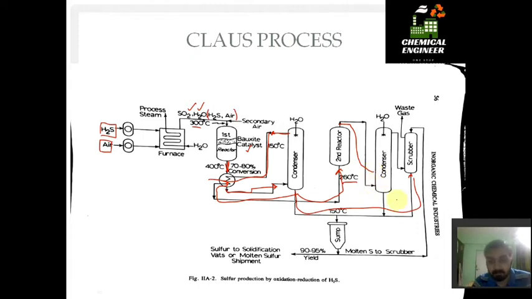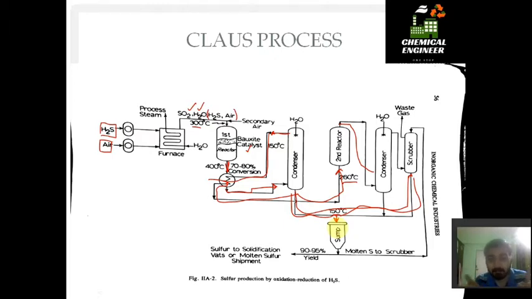After that, the streams from both the condensers as well as both the scrubbers go to a sump. What is a sump? If you have had a chance to do any internship in an industry, you should know it. If you know what a sump is, just comment.